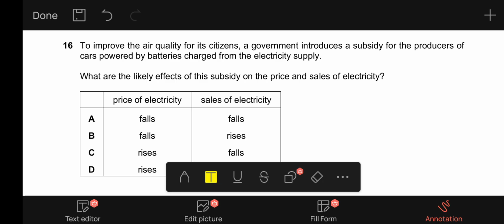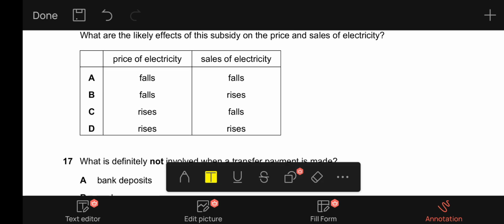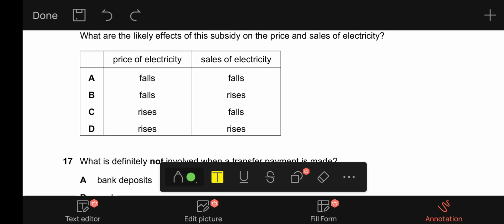Now, since the government has provided a subsidy to cars which are powered by electricity, the demand for electricity will increase, which will result in higher sales for electricity, and that increased demand will obviously result in a rise in price. So the correct answer for this would be D, because both sales and the price of electricity are rising. So D is our correct option.